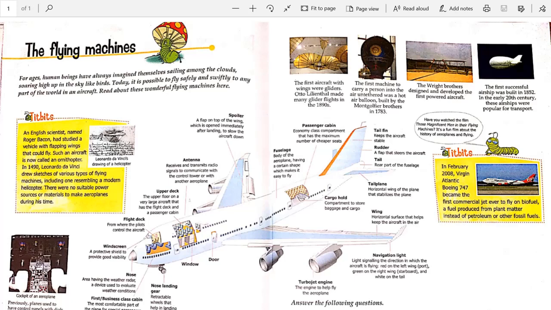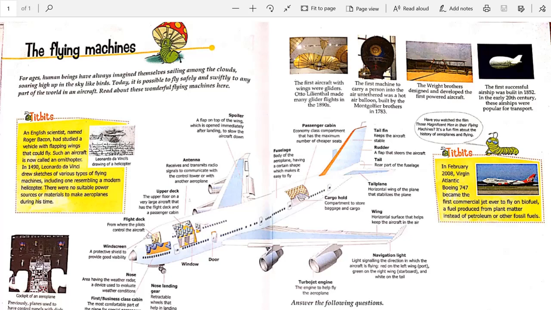Okay. So here is our second topic, the flying machines. Oh wow, flying machines means the machines which can make us fly, right? The most widely used one is obviously aeroplane, but yes, there are helicopters and then there are gliders. What else? Hot air balloons and few others are there, right? Okay, so let's read this chapter.